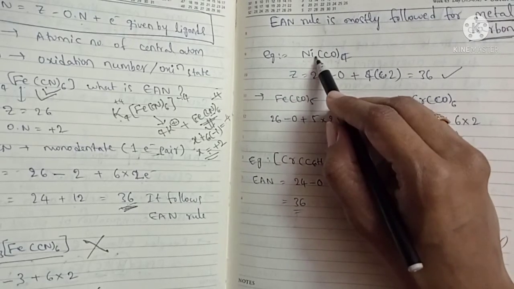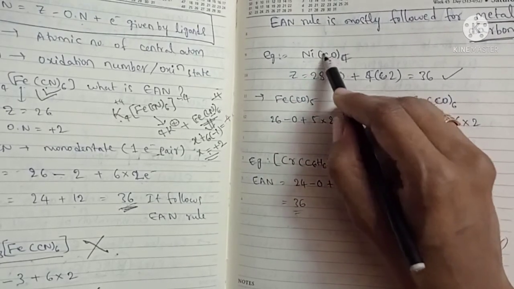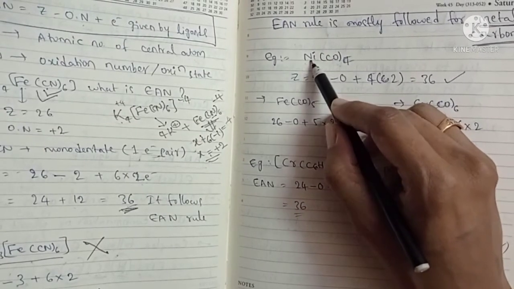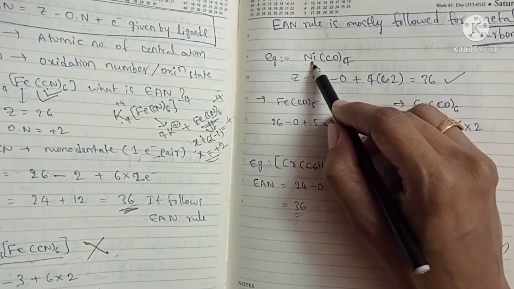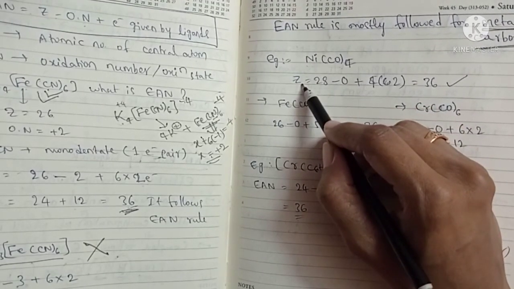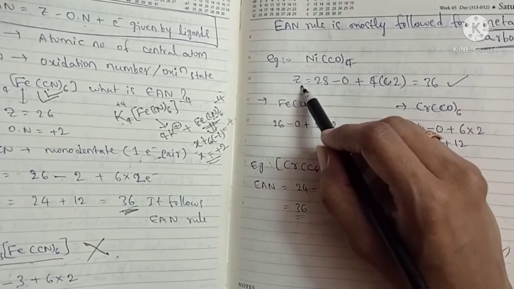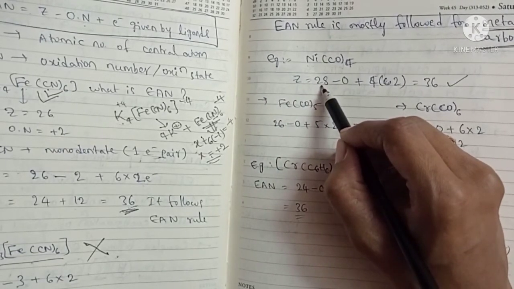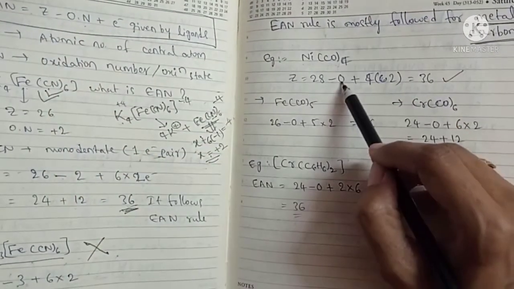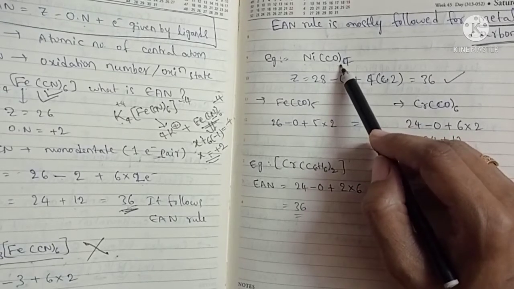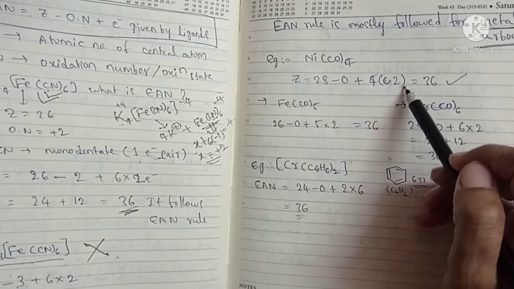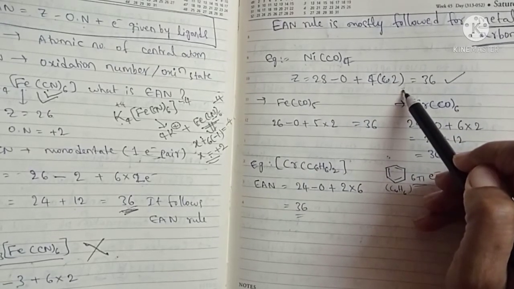Nickel's oxidation state here is 0, because carbonyl is a neutral ligand, so there is no charge on the nickel. Z equals 28. So 28 minus oxidation number 0 plus how many ligands are there? 4 ligands, and each ligand donates 2 electrons because it is a monodentate neutral ligand.